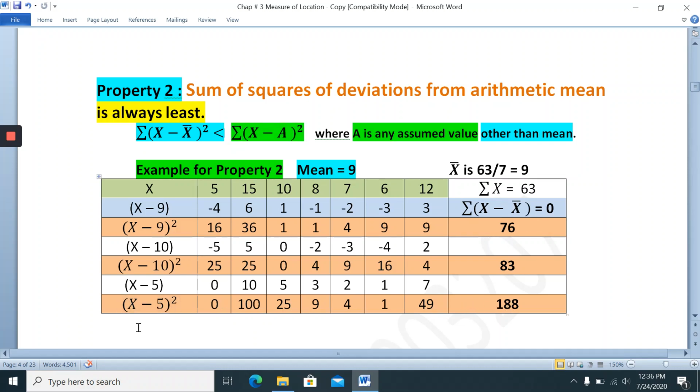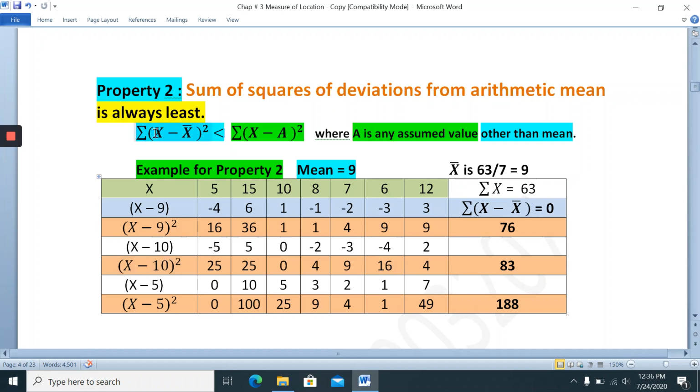Now check: if I consider 5, 10 or any other value, the least is for 9, because 9 is the mean. Compared to any other value, such as 10 which is not the mean, the answer is more.